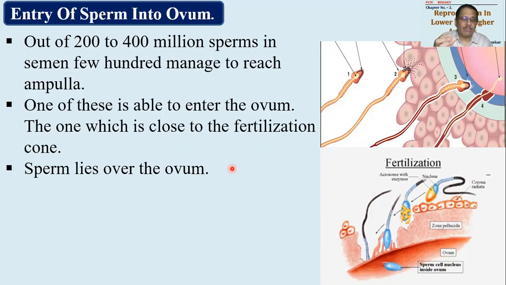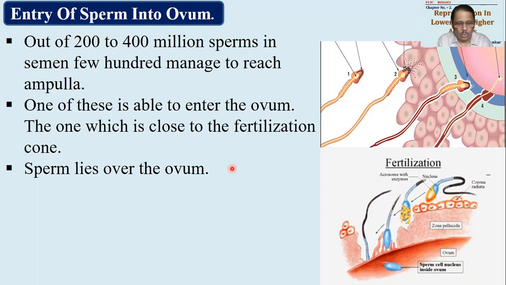The first polar body comes out of the vitelline membrane and gets trapped in the perivitelline space. At this point, due to the presence of the polar body, the zona pellucida will be a little stretched and thin. This end, which is very close to the germinal vesicle, meaning the female developing nucleus, will be called the fertilization cone, and this will mark the future animal pole end of the embryo. So sperms present at this region will be capable of penetrating into the ovum.